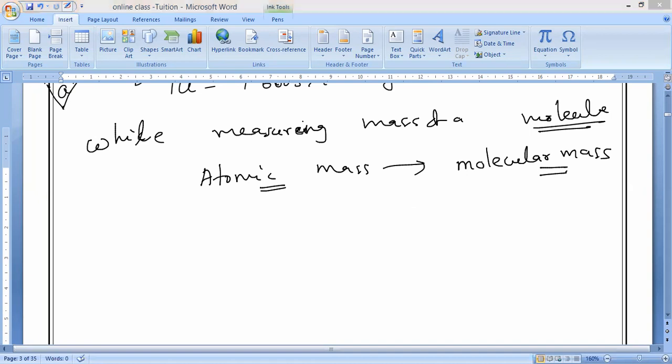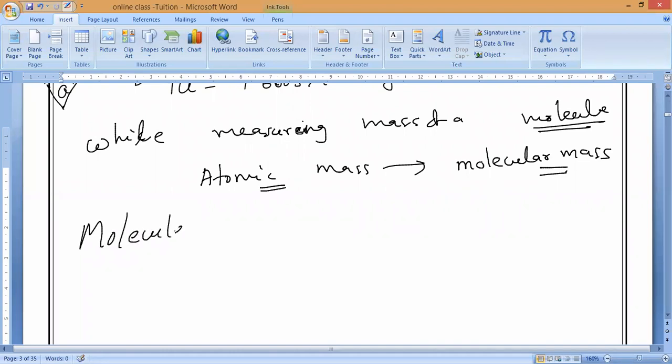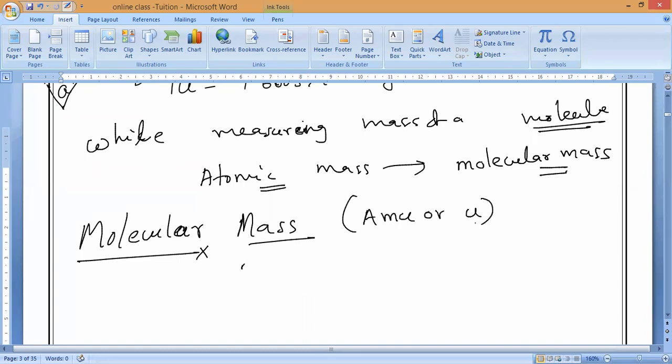Sir, what is called molecular mass? Between atomic mass and molecular mass, anybody? Maitreyan? For measuring the mass of an atom, we use atomic mass. For measuring molecules, molecular mass. Understand? So now here also the same thing. The unit of molecular mass is also AMU, or we can simply represent it with U.